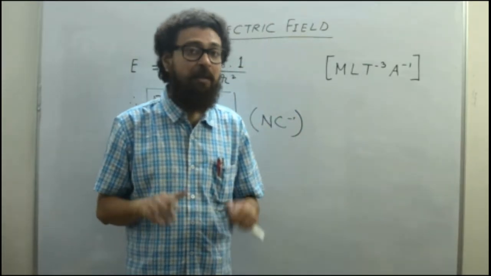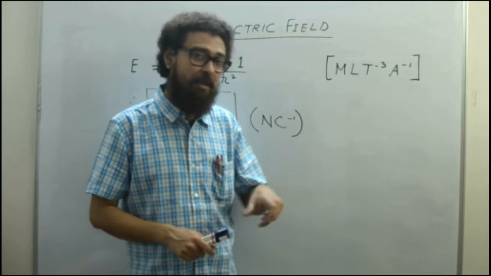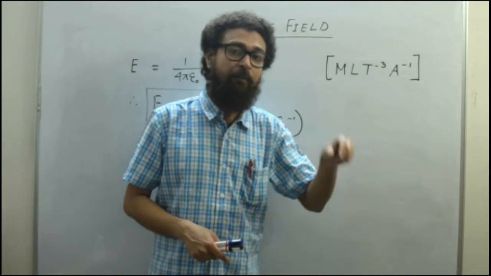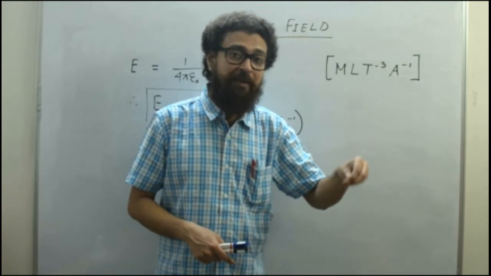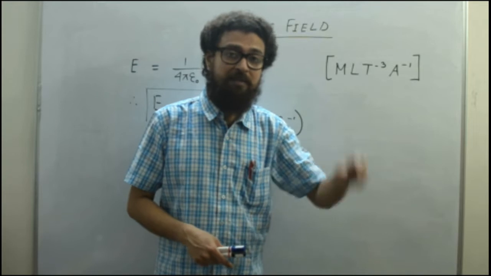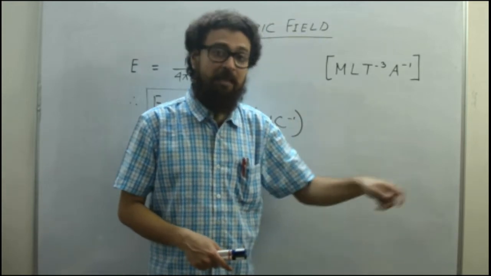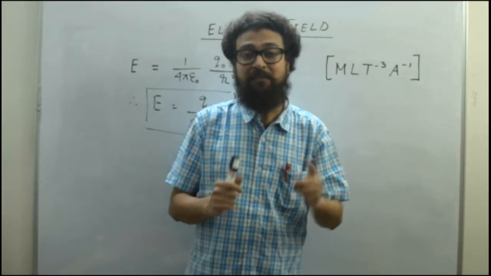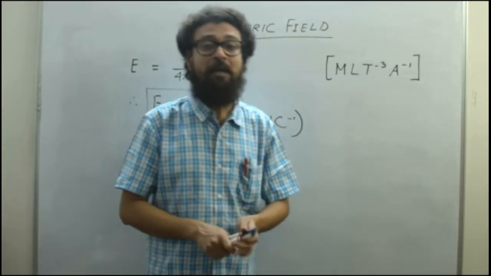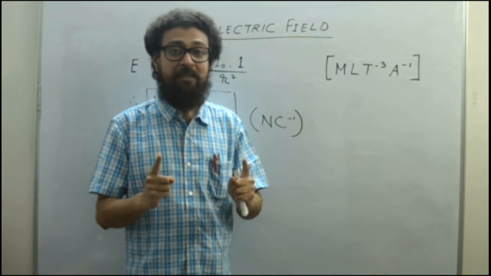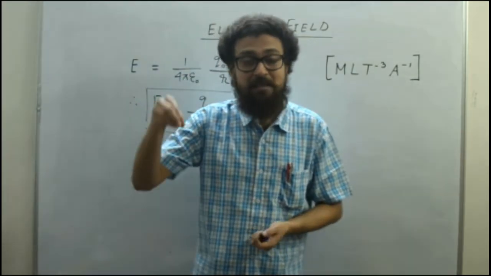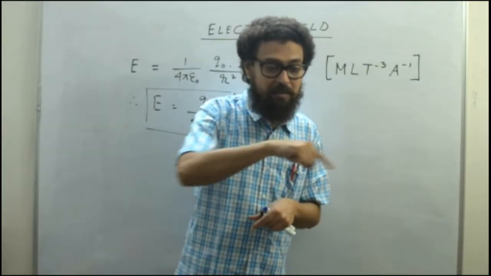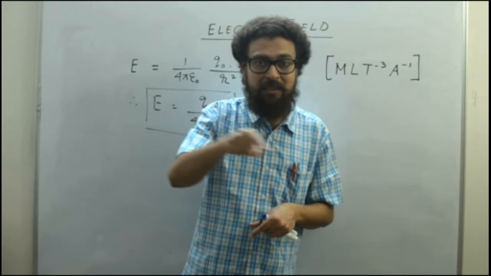Now in the definition you might get confused, because in the definition of electric field we are already mentioning the electric field: the force experienced by a unit positive charge when it is placed inside an electric field. What does this mean? We have placed a charge in a particular region, and this charge secures a domination around it.